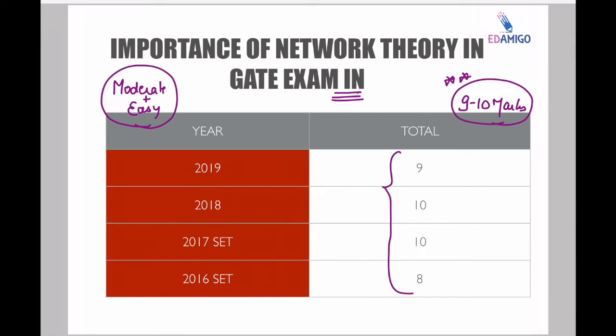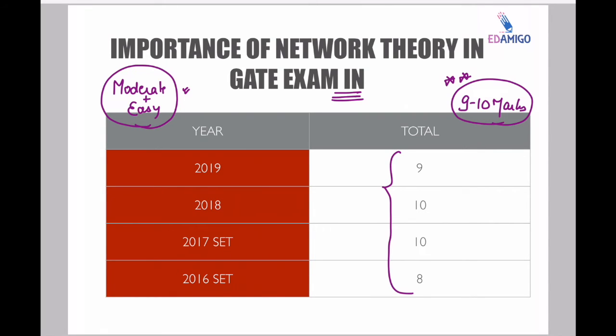So this is a very scoring subject. If you are going through any notes, and going through the previous years at least 4 to 5 times during your preparation, then you will be able to get these 9 to 10 marks easily.